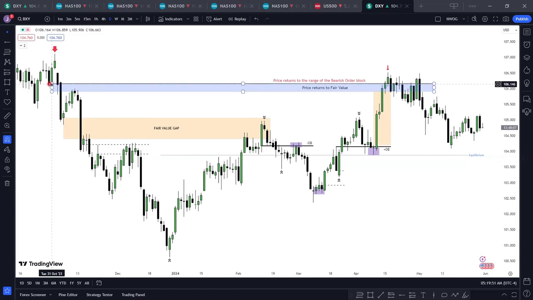From here, the low of this down close candle, sorry, the open of this up close candle to the close of this up close candle. So there was a gap. And then look at how price returned back to it.